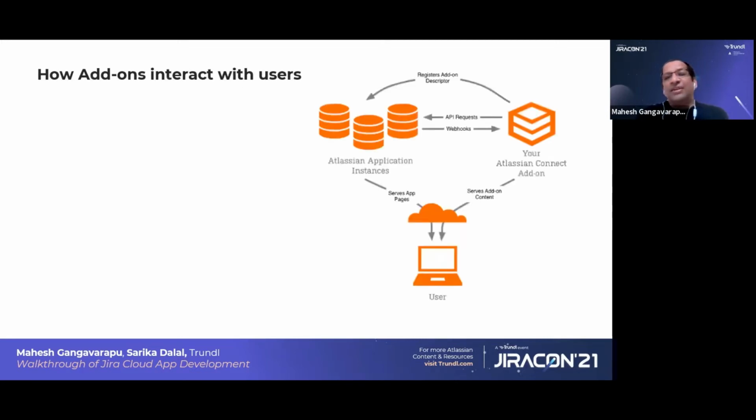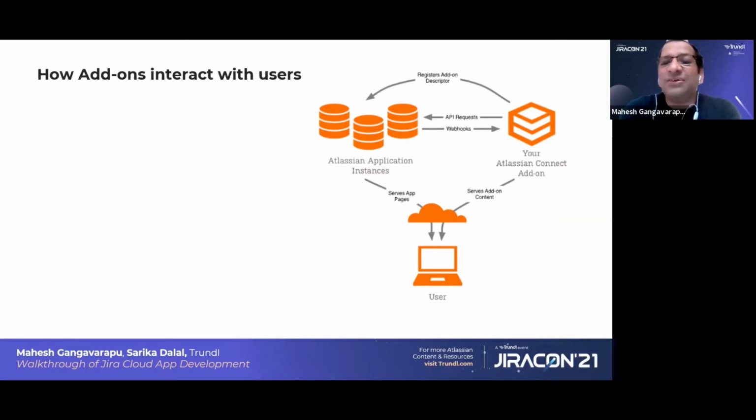how add-ons interact with the users. Whenever you deploy your plugin, it will have one plugin descriptor that will be registered in the Atlassian application instance. Suppose a user requires some API, that API check will happen through the add-on descriptor only.